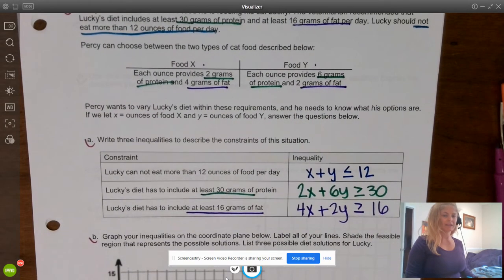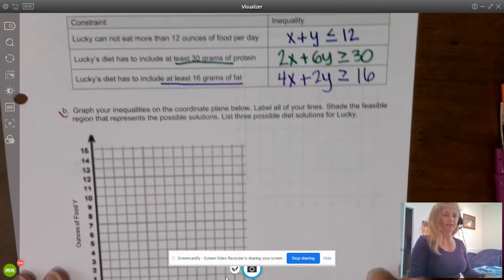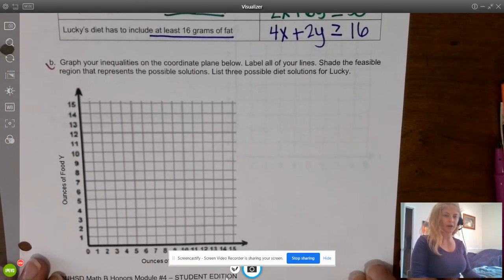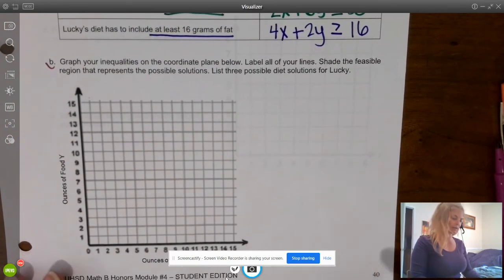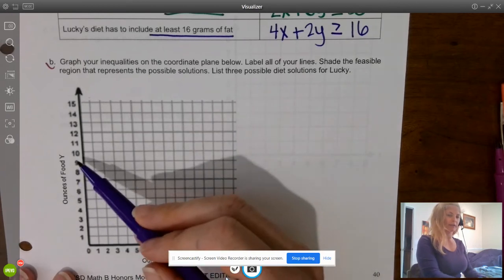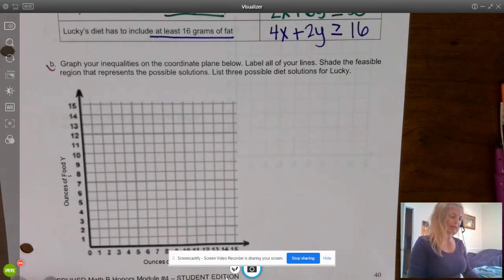Perfect. Let's take a look at part B. Part B says graph your inequalities on the coordinate plane below. Label all your lines. Notice they already labeled our x and y axis very neatly. We're going to shade the feasible region that represents the possible solutions and list 3 possible diet solutions for Lucky to make sure Lucky lives a long and happy life.